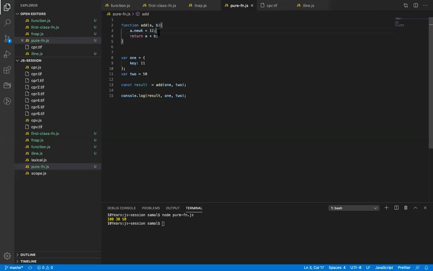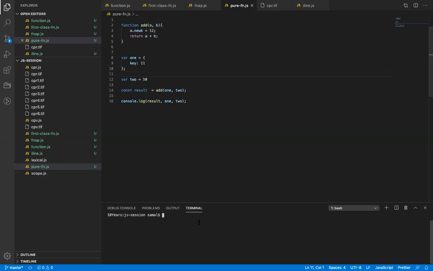Okay, so what will happen? I'm basically passing a 1 and 2 parameter to the add function, and because a is an object, it adds another key to the object.